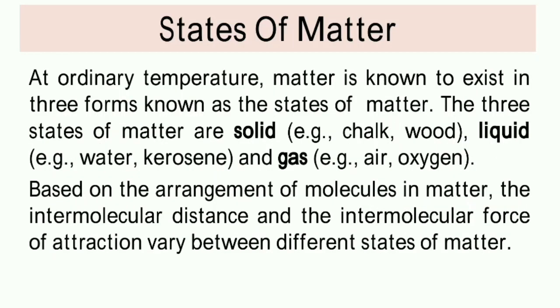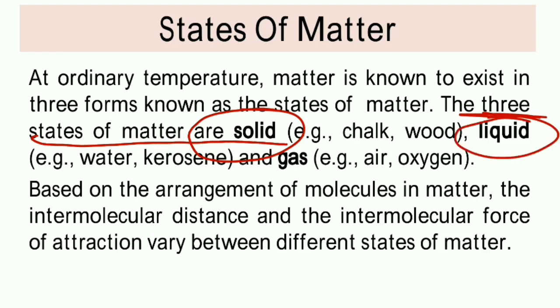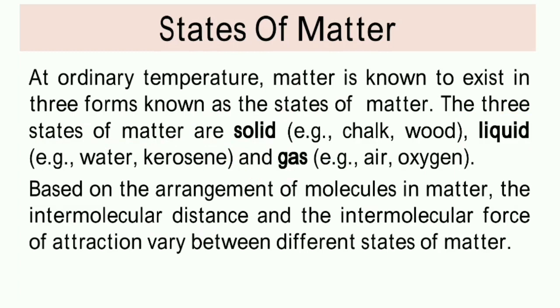Now we'll talk about the states of matter. Generally, there are three states of matter. Already in the previous classes we have studied that there are three states of matter, and those are solid, liquid and gas. There are two more forms, plasma and one more, about which we'll discuss later. Here, generally, there are three types: solid, liquid and gas.